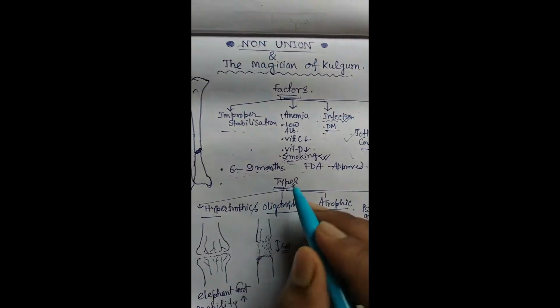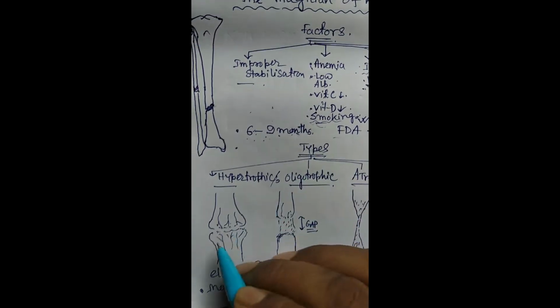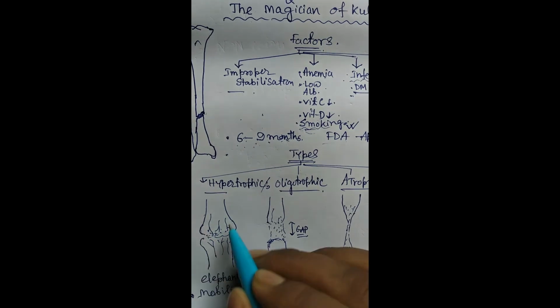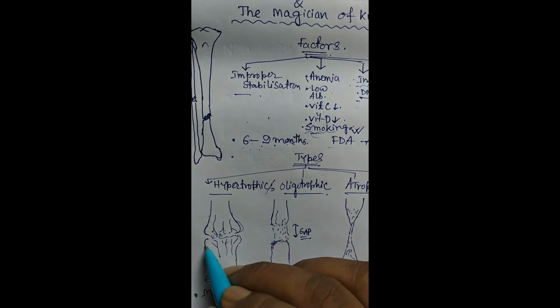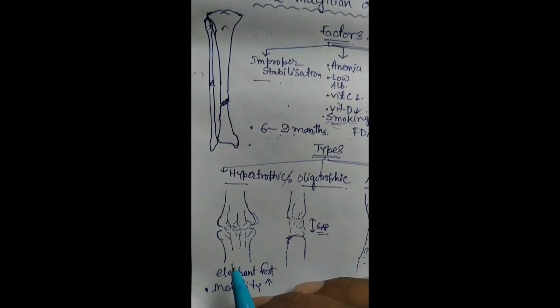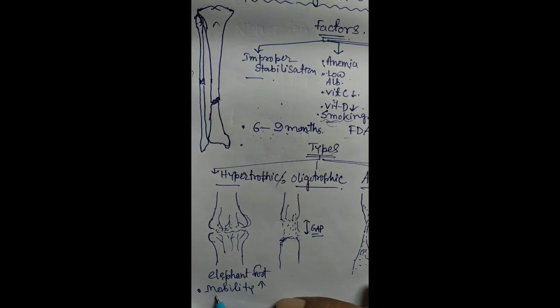Now, there are different types of non-union. Suppose radiologically you can see there is a gap and there is an elevation or widening of the fracture end. This is called elephant foot hypertrophic non-union.